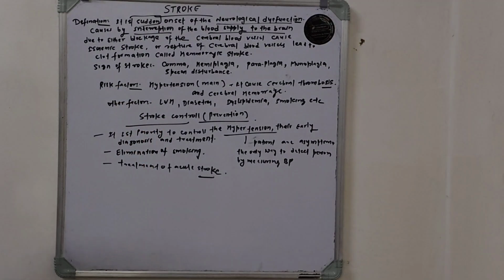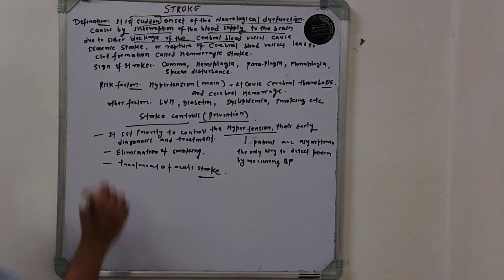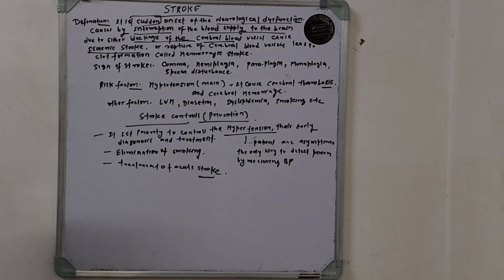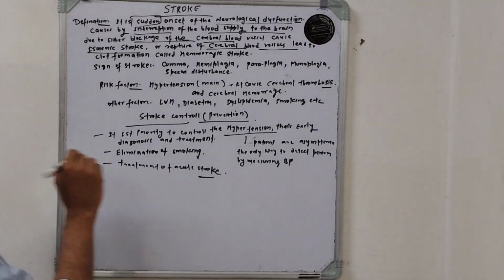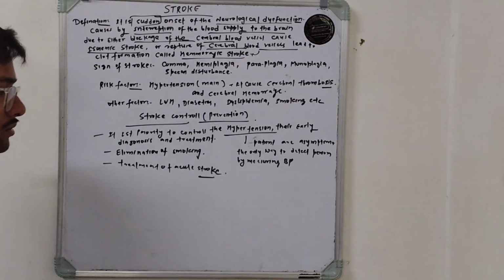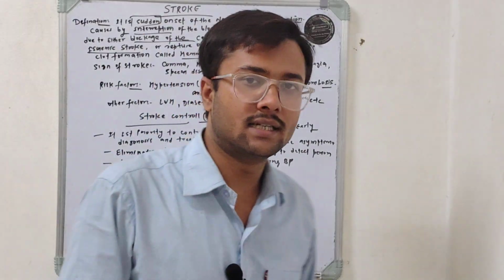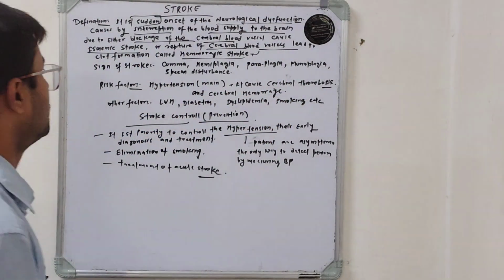It is either due to blockage of the cerebral blood vessels, causing ischemic stroke, or rupturing of the cerebral blood vessels, leading to clot formation, called hemorrhagic stroke. So there are two causes of stroke: either a blockage or a hemorrhage at the level of the cerebral blood vessels.